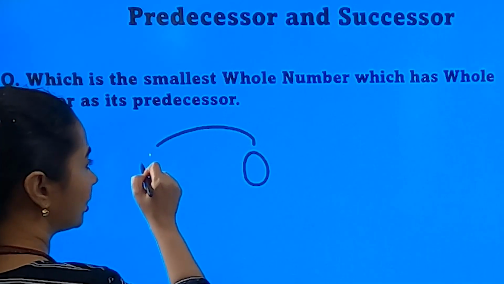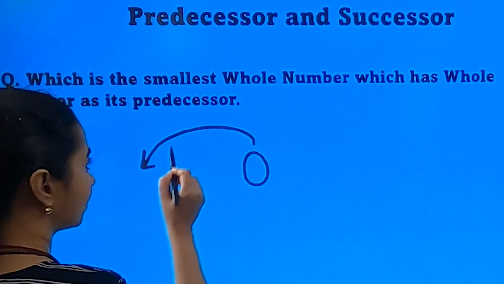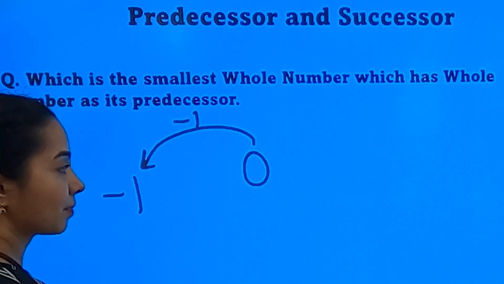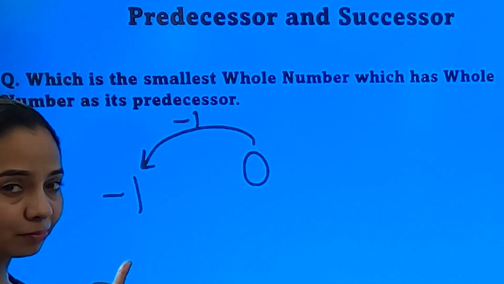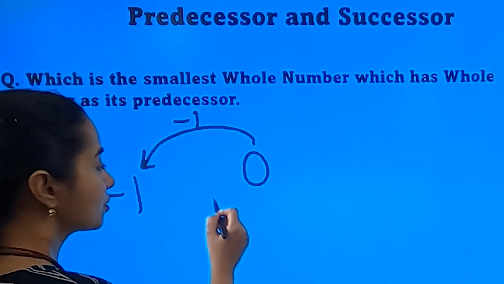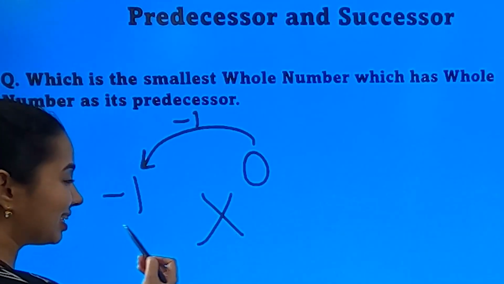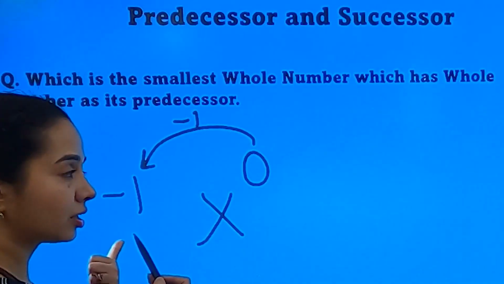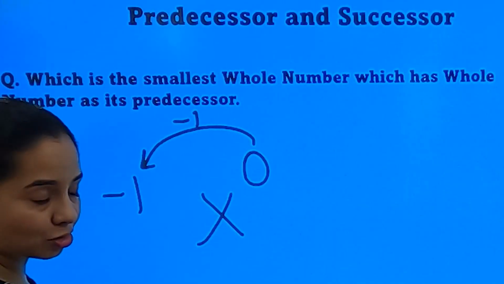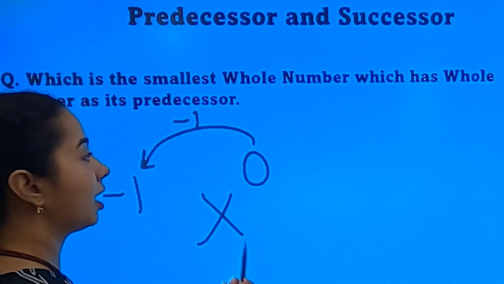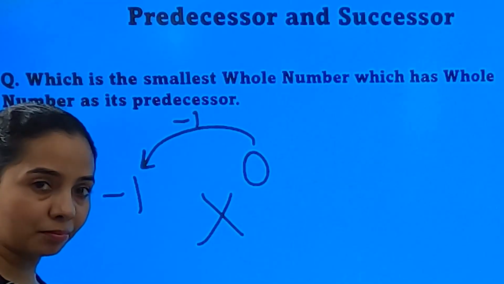If I have to find out its predecessor, I will subtract 1 from it. I will get minus 1. Is minus 1 a whole number? No, certainly not. So 0 is not the number I am looking for, because its predecessor is not a whole number. I am looking for such a number which is a whole number and whose predecessor is also a whole number.